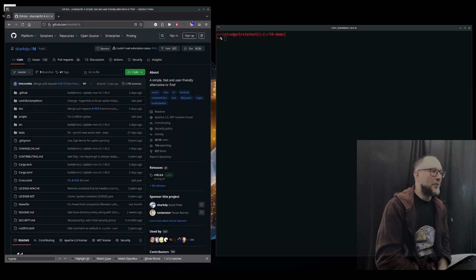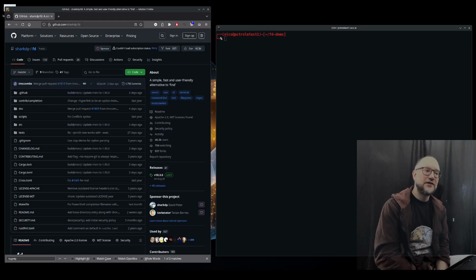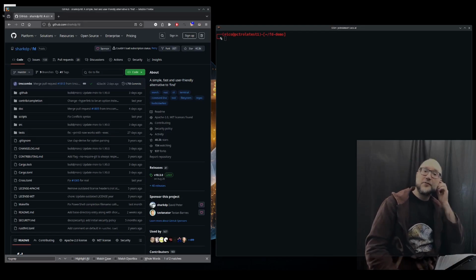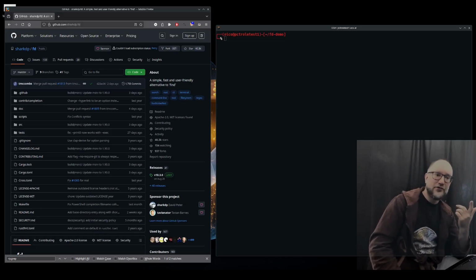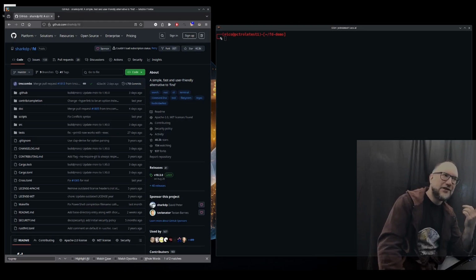I don't know how many of you have already played with find, but find was always a bit troublesome because it has sometimes a little bit of a weird syntax and options, and the way you use it might be troublesome. Like if you want to do something with the results of find, you can do things with, for instance, the exec.